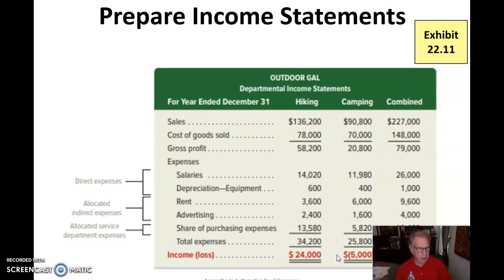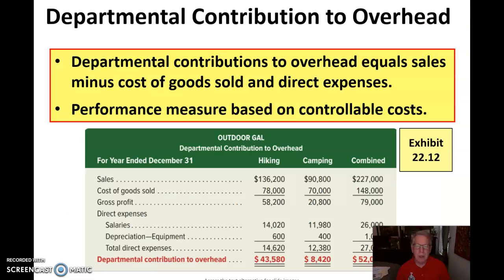When we left, just to refresh your memory, we showed that the camping department here had lost $5,000. On the surface of things, you might say, hey, we should get rid of the camping department and only focus on hiking and go from 19,000 to 24,000. That would be poor reasoning. Let me show you why.